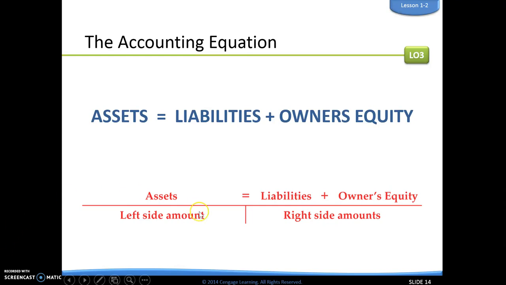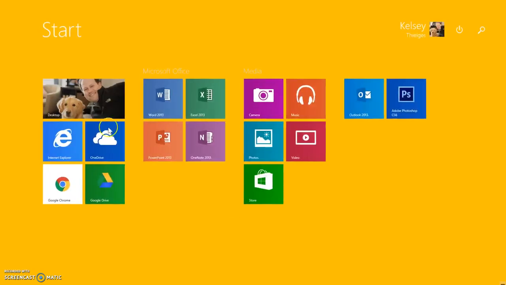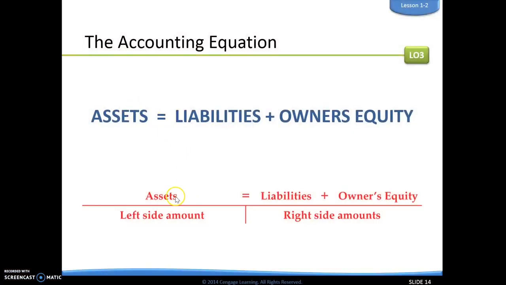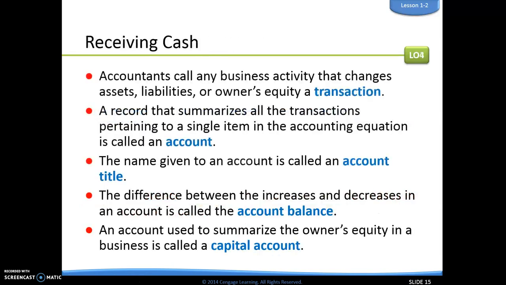And so we have it in what we call a T account, and we're going to look at T accounts in chapter 2. But essentially, assets are on the left side of our accounting equation, and they equal our liabilities plus our owner's equity, which is on the right side of the equation. Okay, so we're going to start looking at some transactions.